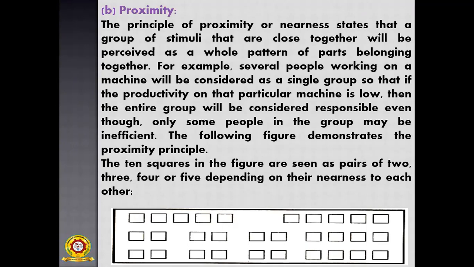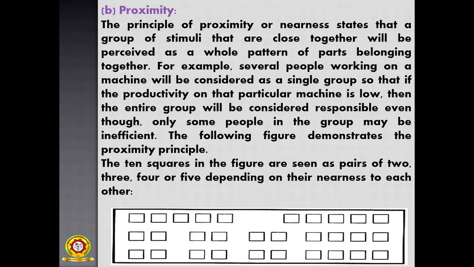So only minor differences and major similarities are there. That is proximity. Not exactly the same, only some of the differences are there, and the remaining are all the same. Then that will be treated as proximity or nearness, and will be perceived as a whole pattern of parts belonging together.